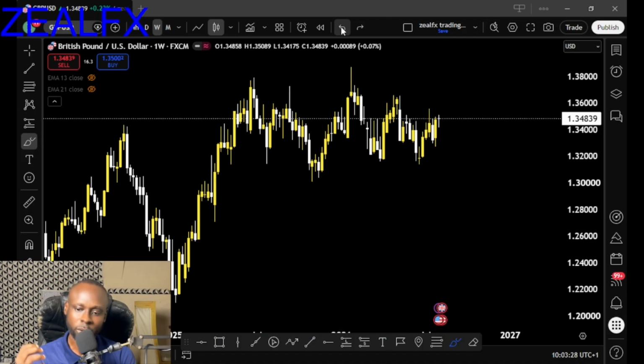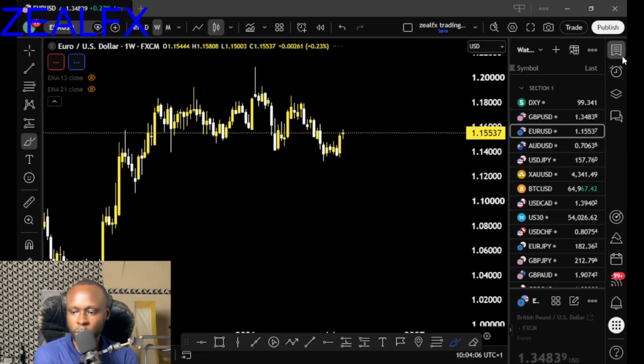That is why we are constantly having a sideways trend on the weekly, on the 4-hour time frame, and also on the daily time frame, because the power engine of the 4-hour chart and the daily chart are all driven by the weekly time frame. Once the weekly time frame is on a sideways trend, it will affect the 4-hour chart and the daily time frame. So for now, we have to stay out of the pound USD until we see a clearer trend before we can make a decision. So let's look at our next pair.